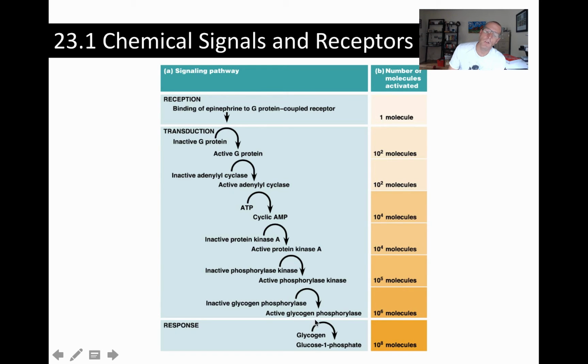Ultimately the response of the cell to glycogen phosphorylase is the conversion of glycogen to glucose 1-phosphate, which is going to go into glycolysis and be metabolized there.